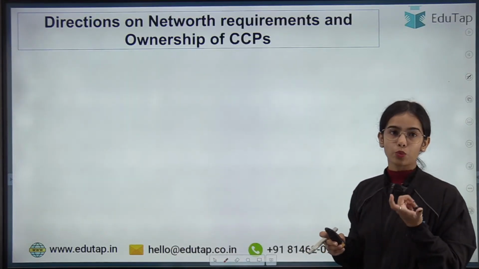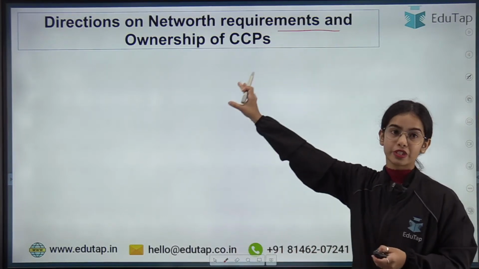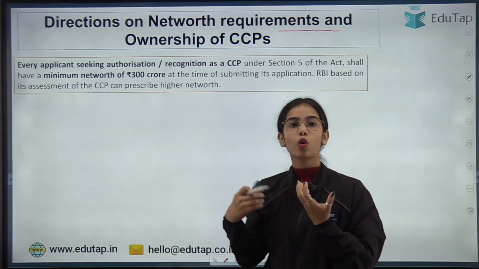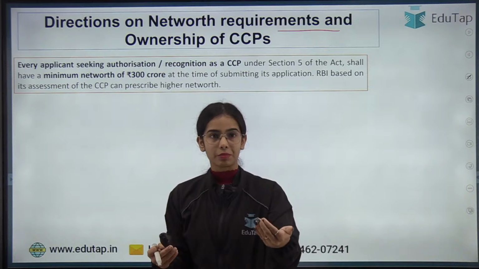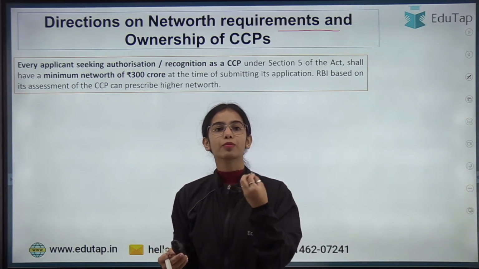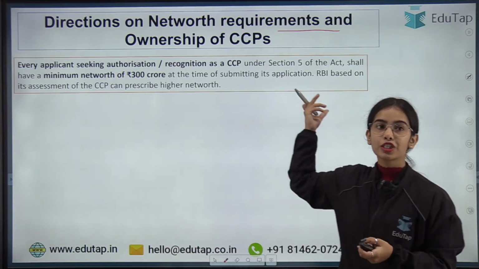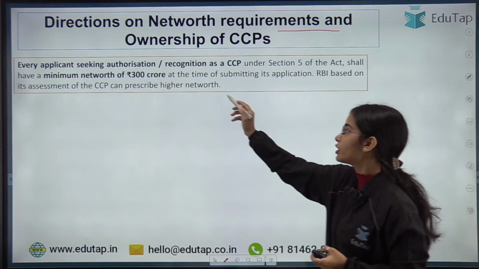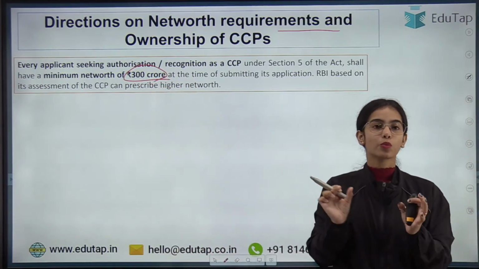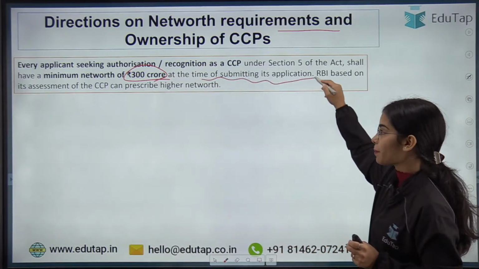Now coming to the net worth. So, the directions on the net worth requirement and the ownership of CCPs. First of all, every applicant that seeks authorization to become a CCP, that is, if you want to be recognized as a CCP or become an authorized CCP under section 5 of the Act, shall have a minimum net worth of 300 crores. So for CCPs, the minimum net worth requirement is 300 crores at the time of submitting the application.